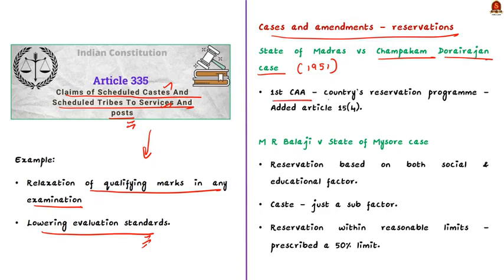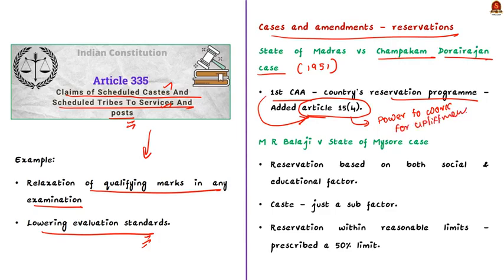And this first Constitutional Amendment Act addressed the country's reservation program. We saw Article 15 Clause 4 in the beginning of our discussion, right? Yes. Through this article, the state is granted the power to work for the backward classes or the scheduled caste and the scheduled tribe by making special provisions for them in the educational and social upliftment. Okay. So, this was added after the State of Madras vs. Champakam Durairajan case through the first Constitutional Amendment Act.